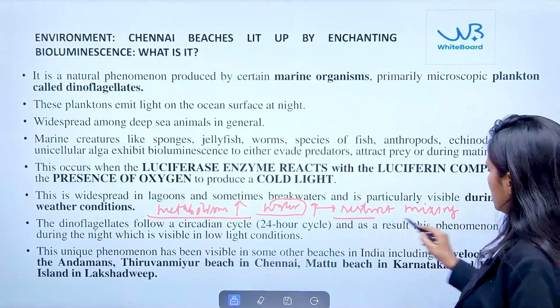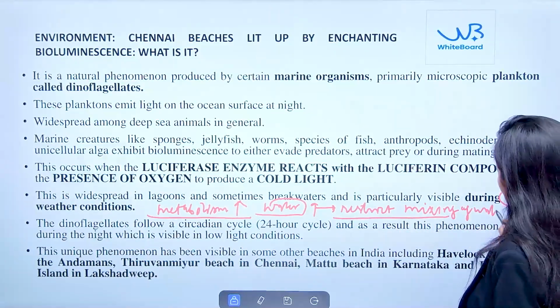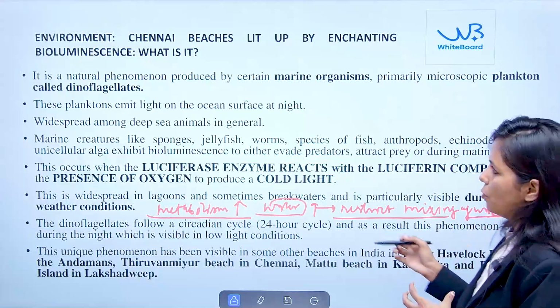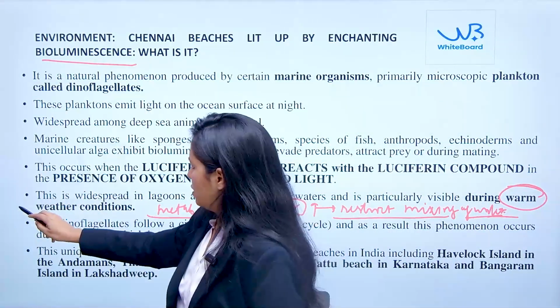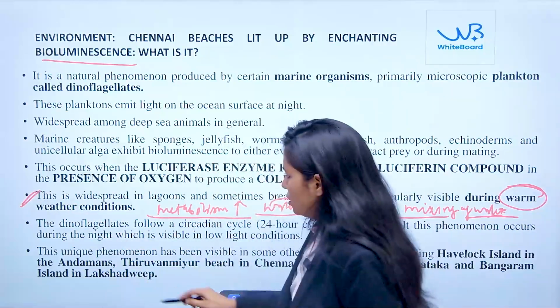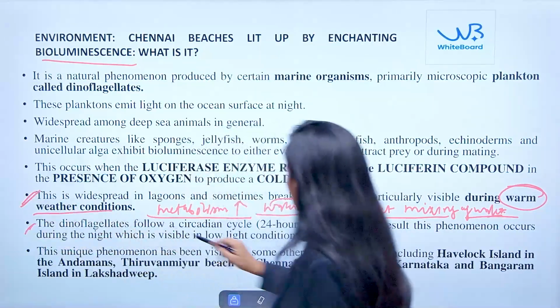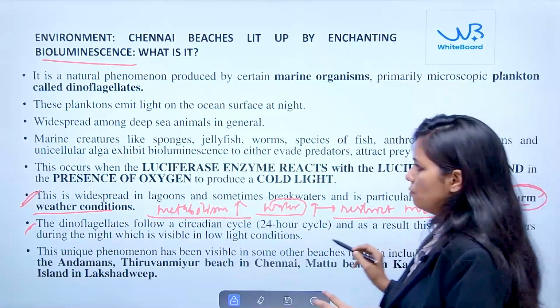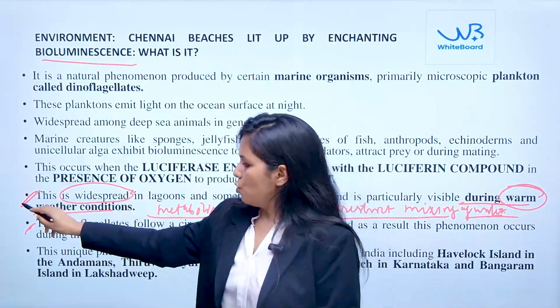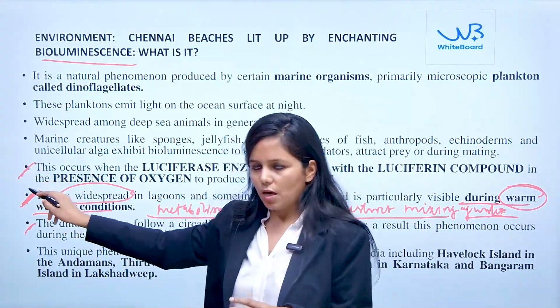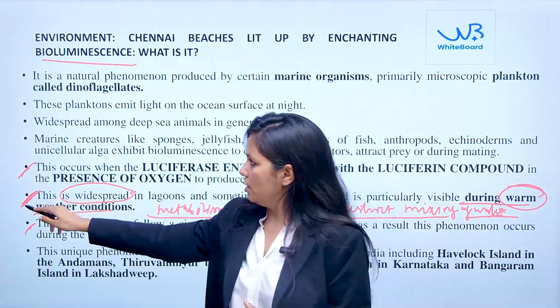Okay, so which restrict the mixing of water, and therefore it is very easy to observe this bioluminescence phenomena. So these are the conditions that you should remember, that during the warm weather condition, this is very widespread. So what is the phenomena, means how this is going to occur, and what is the condition.